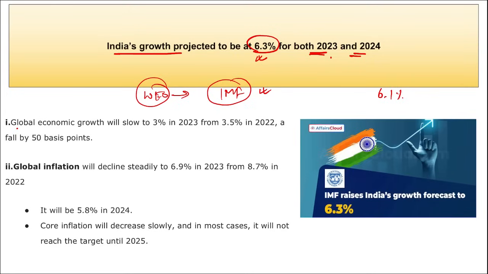But remember, as of now, India's GDP growth rate as projected by the World Economic Outlook released by the IMF is 6.3% for both 2023 and 2024.